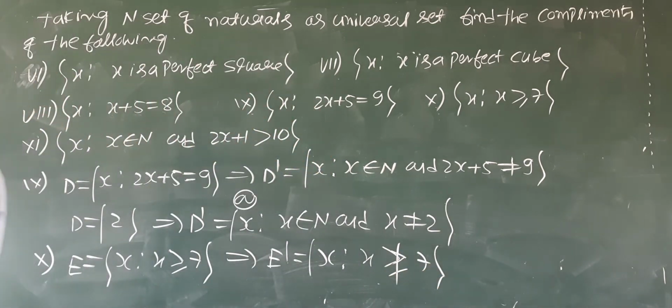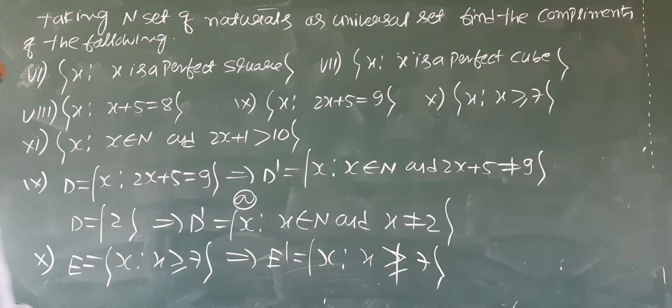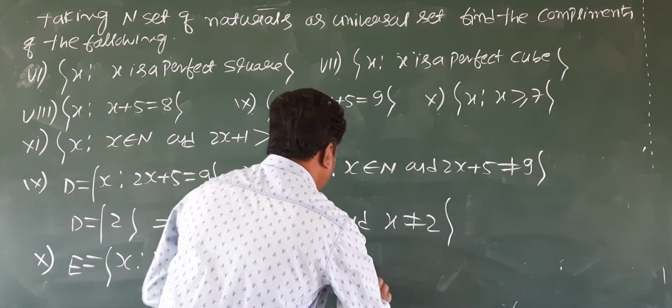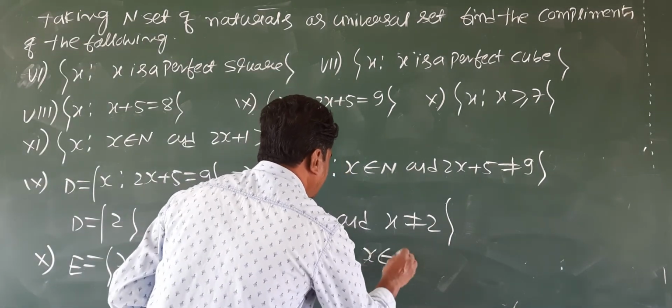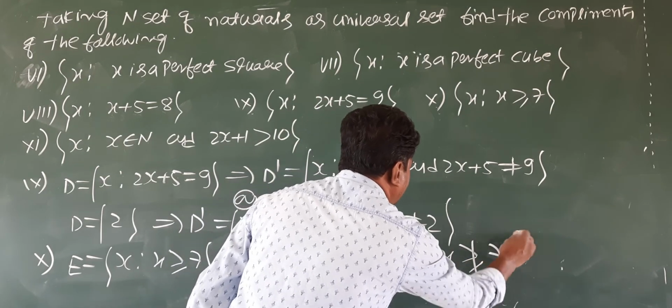Not greater than or equal to 7 means less than 7. So write x belongs to N, x is not greater than or equal to 7.